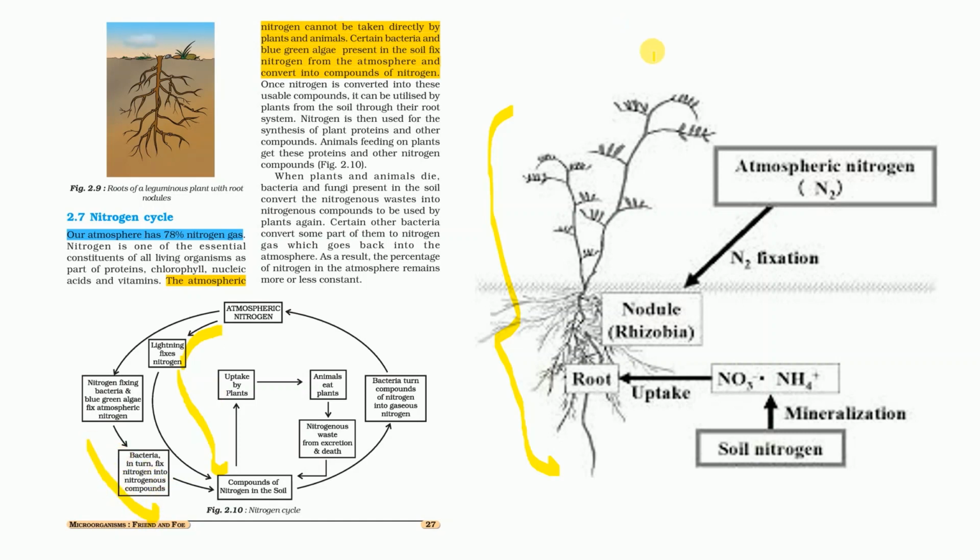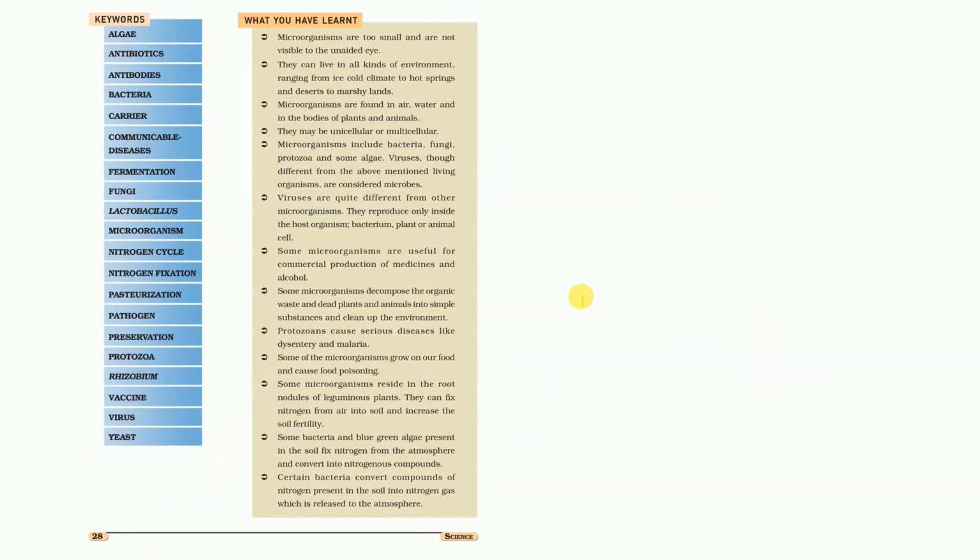Now this fixed nitrogen goes back to the atmosphere so that the whole cycle can be completed. The bacteria turn these nitrogen compounds into gaseous form, and hence the cycle is complete. It means we start from this side and go to this side.